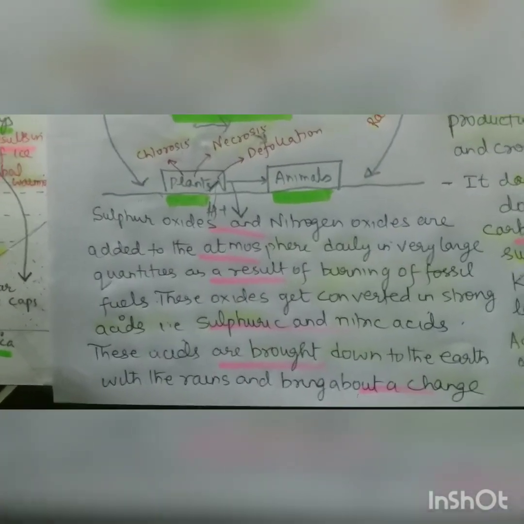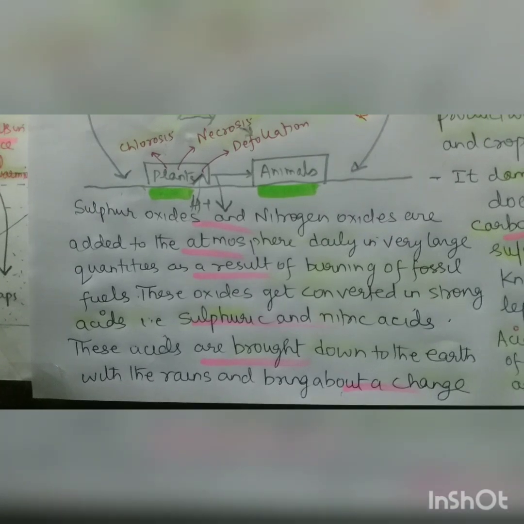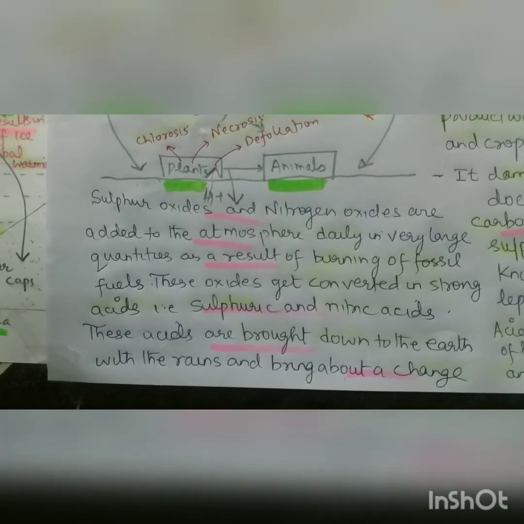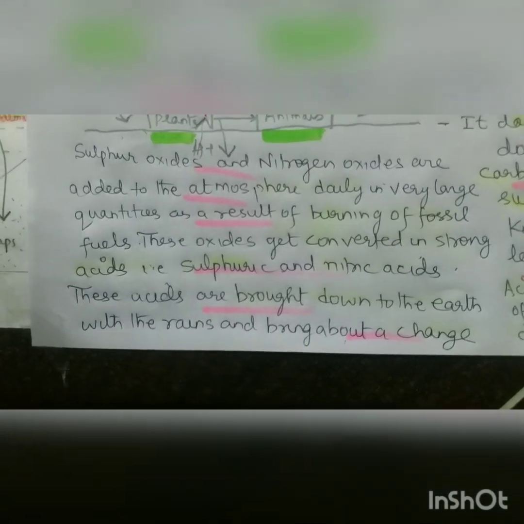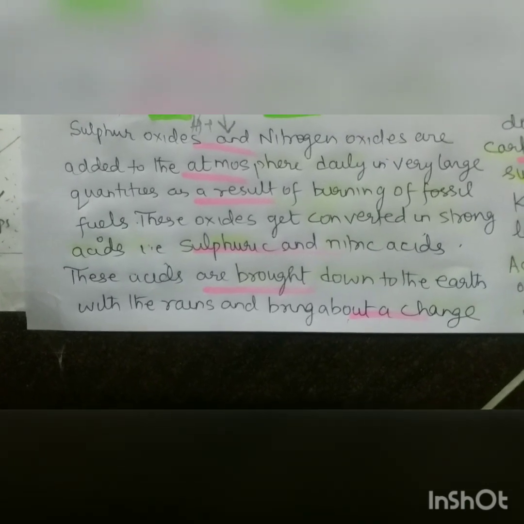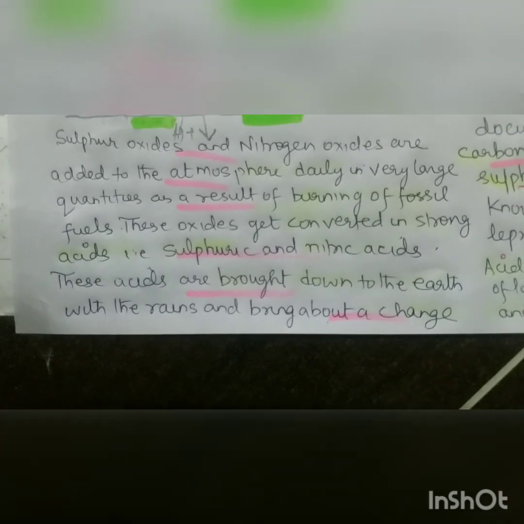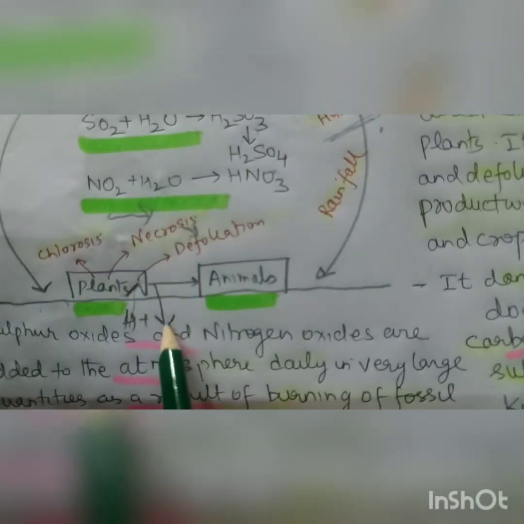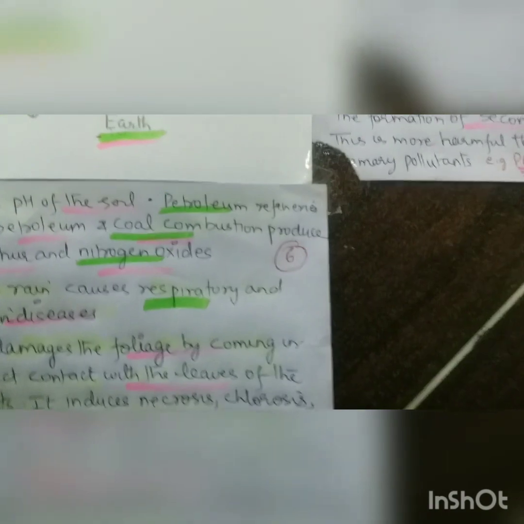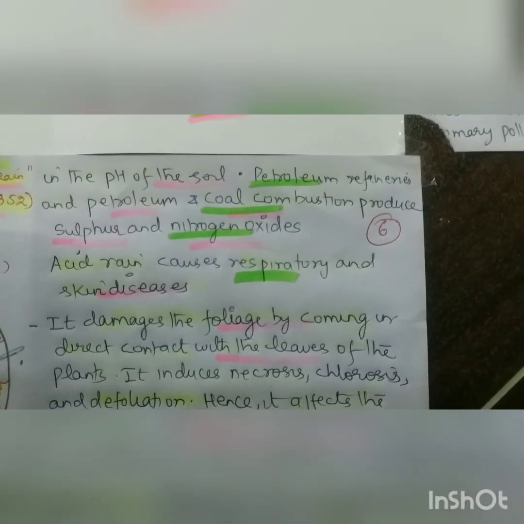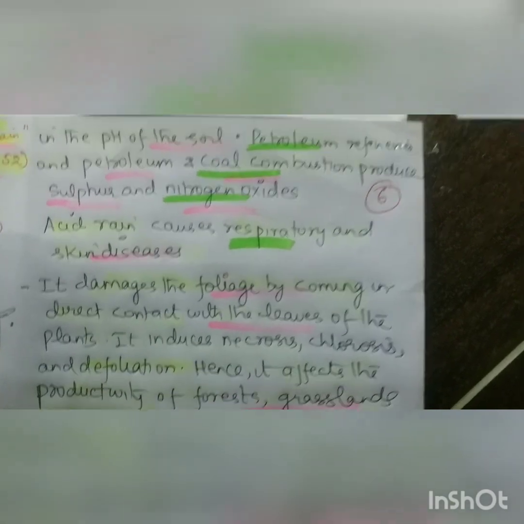So sulfur oxides and nitrogen oxides are added to the atmosphere, as I already told you, through the combustion of coal and petroleum. As a result of burning of fossil fuels, these oxides get converted to strong acids, sulfuric and nitric acid. These acids are brought down to the earth with rains and bring about a change in the pH of soil, which, as I already told you, increases the H positive concentration, making it acidic. So petroleum refineries and petroleum and coal combustion produce sulfur and nitrogen oxides.